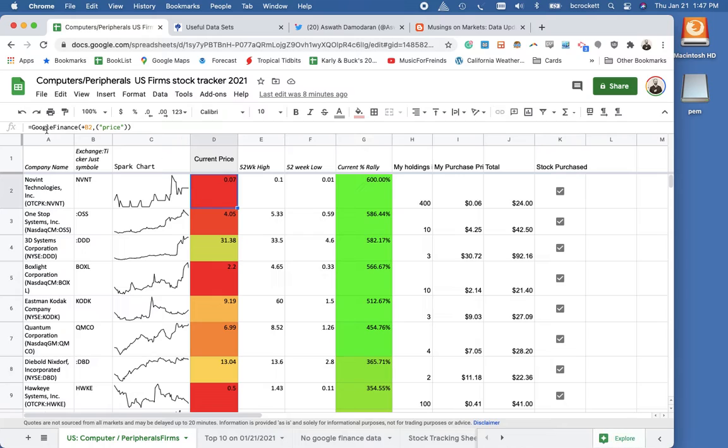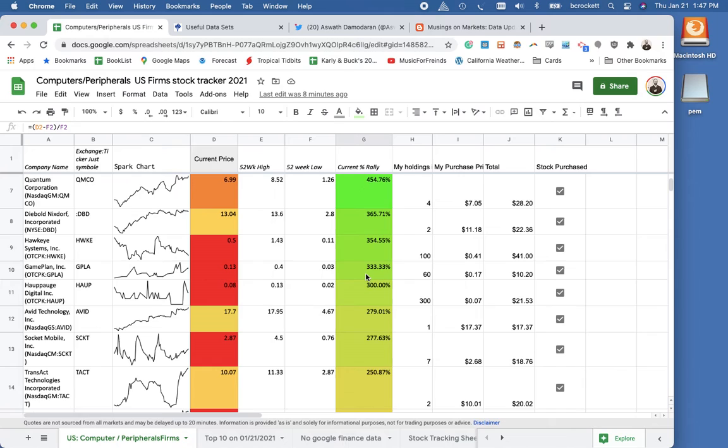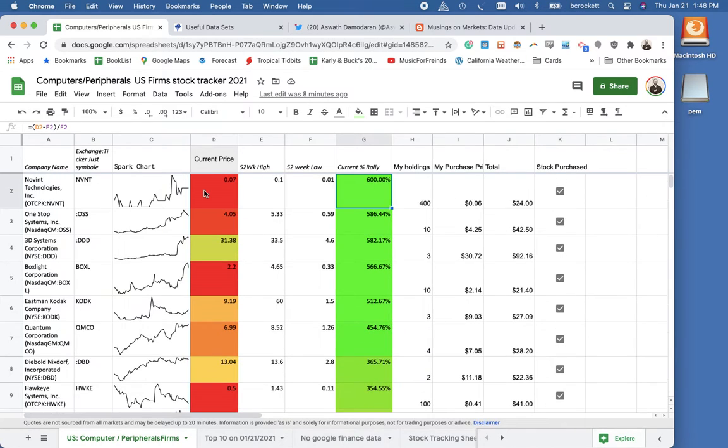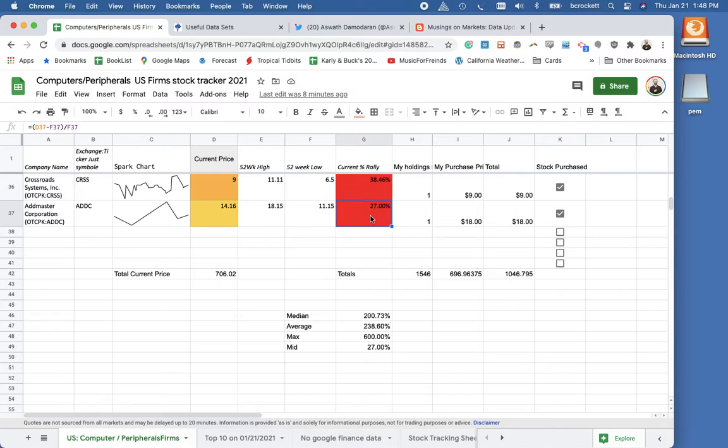And what's nice is using the Google Finance API, we can pull current price data, which is the risk premium, and what people are willing to buy is the risk they're willing to take on a company. And we got a 52-week low, as well as a current rally calculation. And then conditional formatted in column G, we can see which companies in real time have done the best in the last year. The company that's done the best is up here, grew 600%, and the company that did the worst is down here, grew 27%.